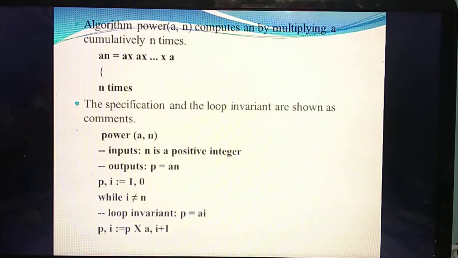See, in this algorithm, we are giving t comma equal to p into I plus 1. So we are going to compute the powers using this formula. What are the things you need to write? P comma I, then p into a, I plus 1. So at last, you are going to calculate the value of p equal to a power I.